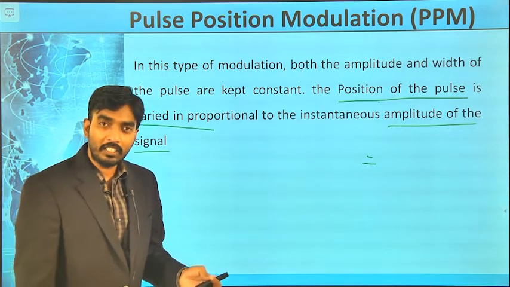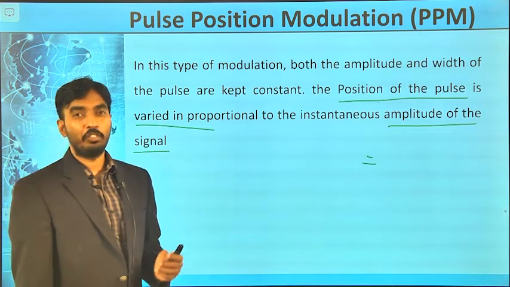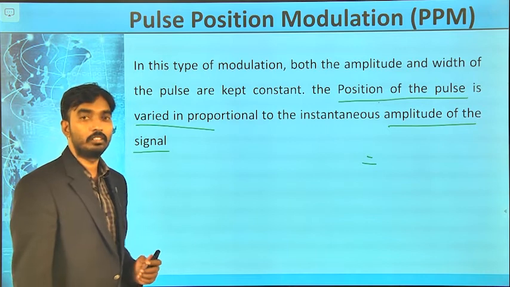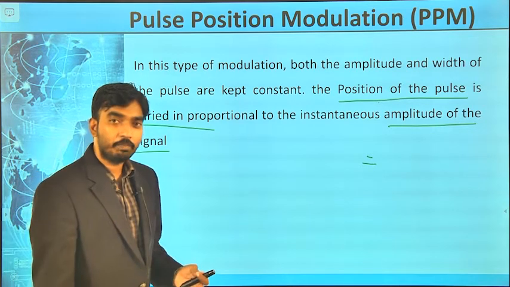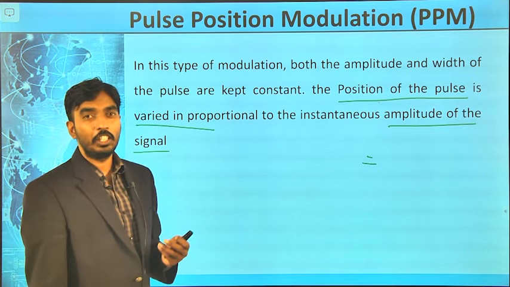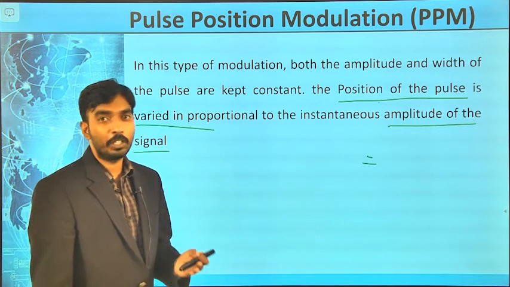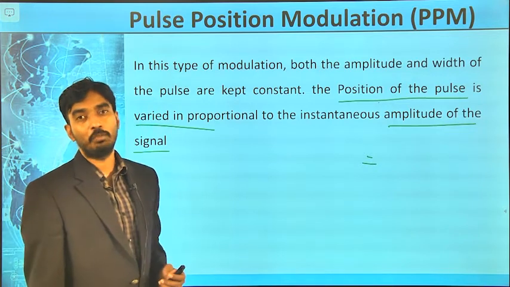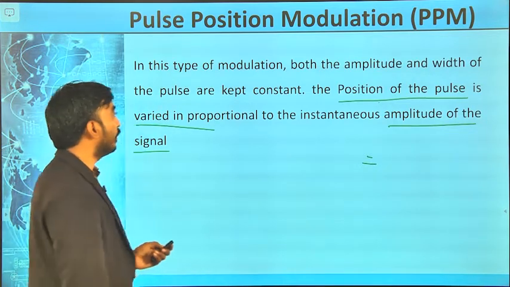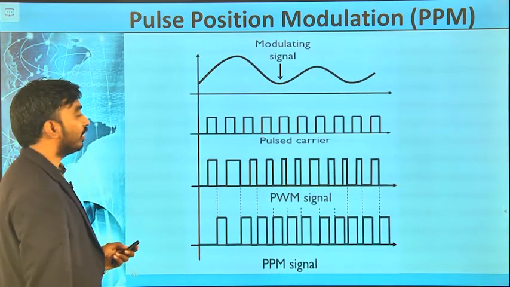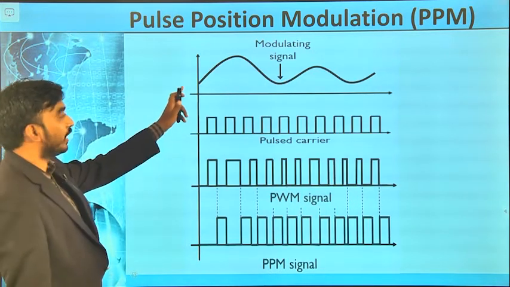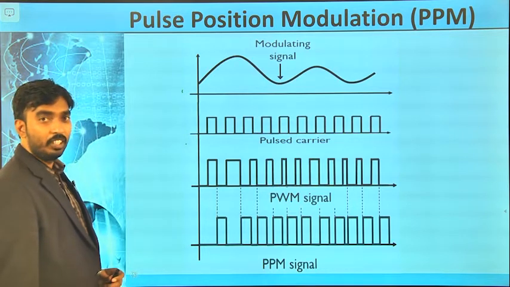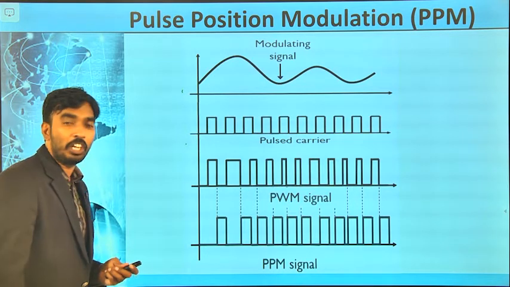If the amplitude of the pulse is varied, it is pulse amplitude modulation. If the width of the pulse is varied, it is pulse width modulation. If the position of the pulse is varied, it is pulse position modulation. Very simple. We are going to see the signals. This is a message signal and the carrier signal. To generate the pulse position modulation,